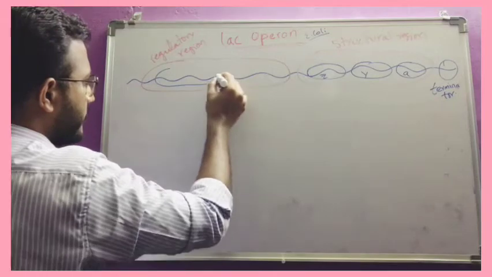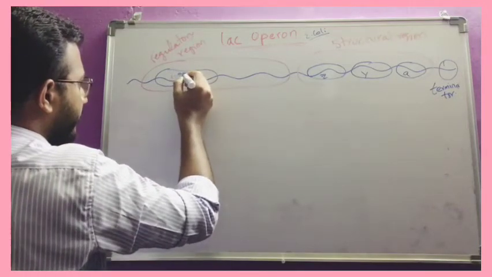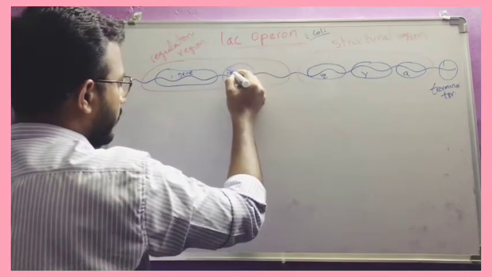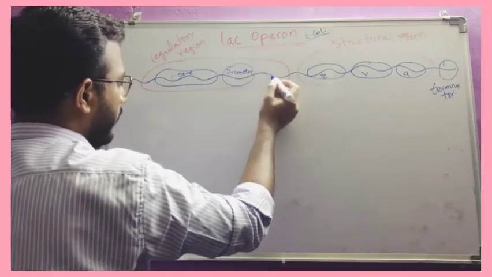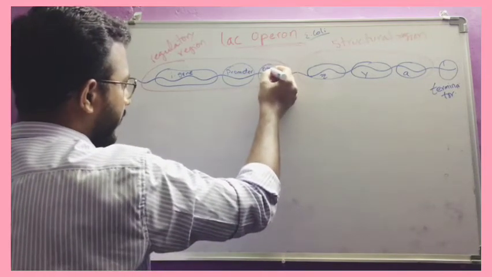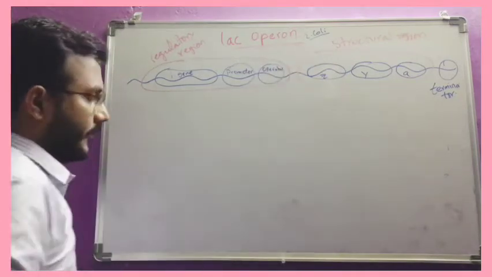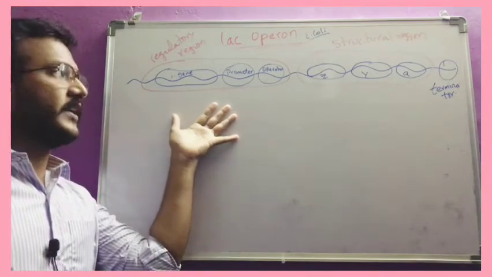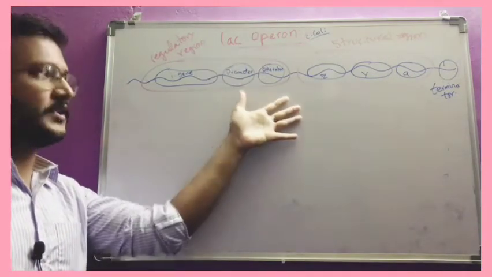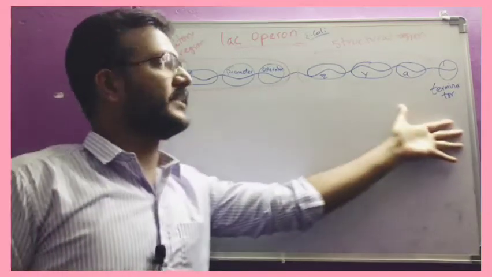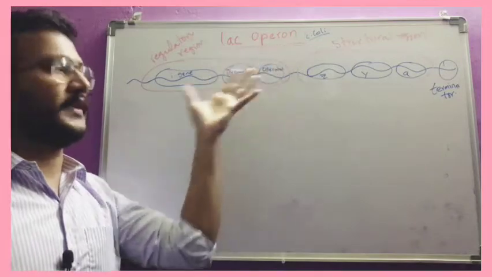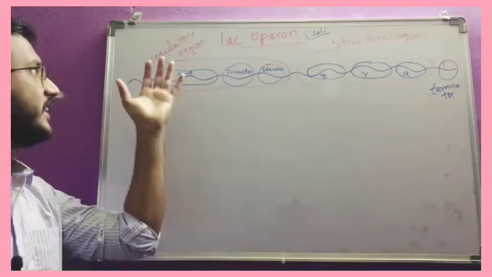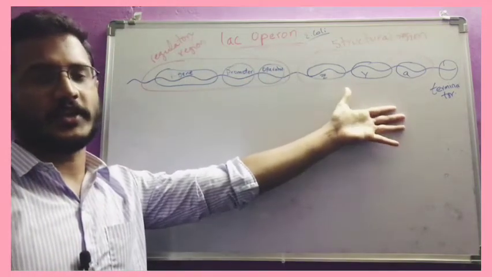Now coming to the regulatory region, what do we have? The first one is the I gene, the second one is the promoter, and the third one is the operator. This is the structure of the gene responsible for the digestion of lactose. This is the functional unit. This segment of DNA is known as the operon, the functional unit responsible for the digestion of lactose, so the lac operon. This is the regulatory region, and this is the structural region.